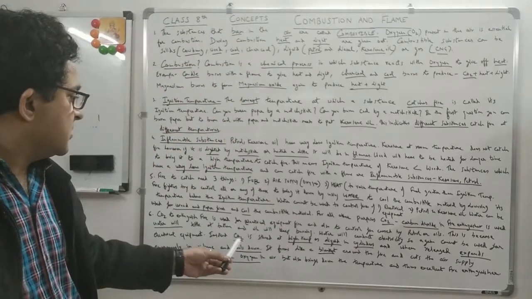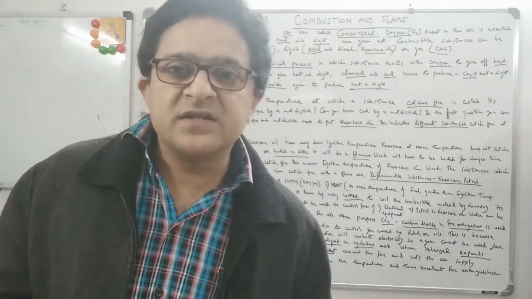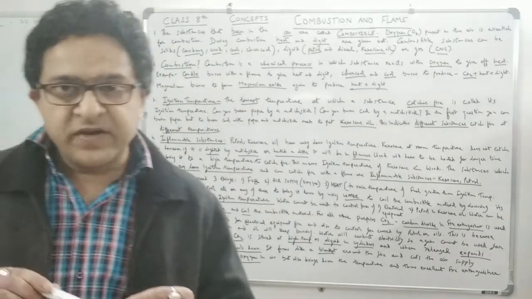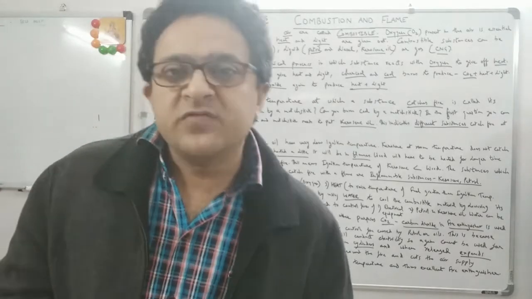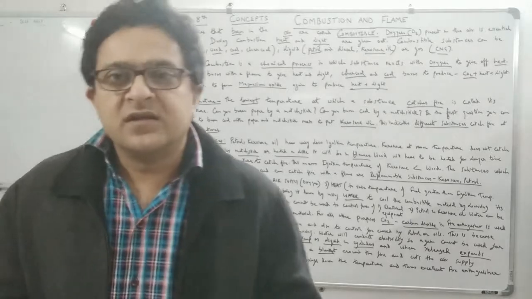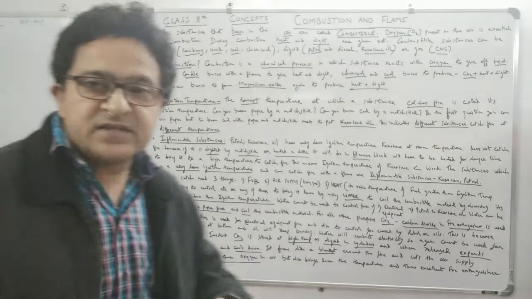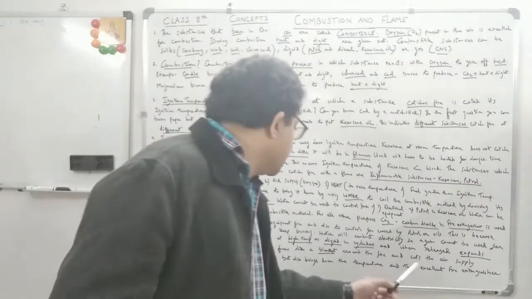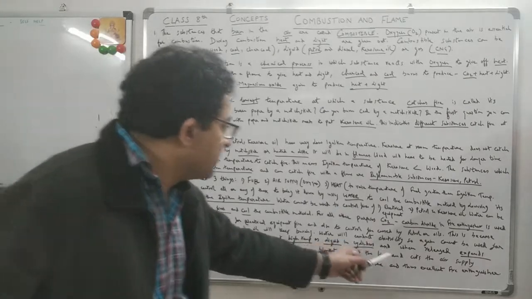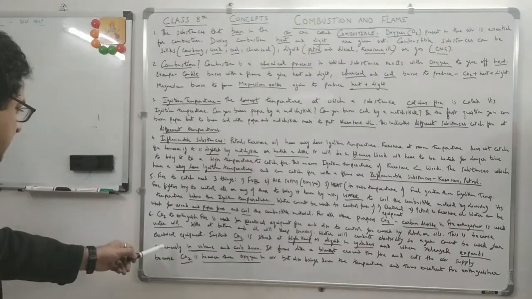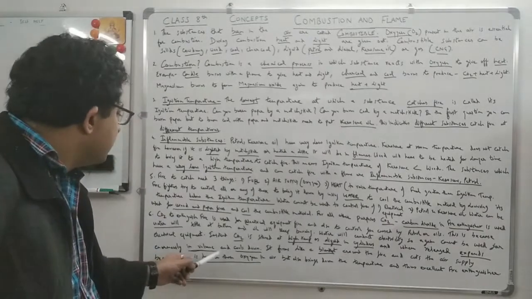And so what happens when it is in a gaseous form? It has a cooling effect. CO2 has a cooling effect, and it also takes an enormous volume. Enormous volume because it is now in a gaseous state as the pressure gets released. So it takes a volume like any gas. When it takes volume, it will expand. So it says CO2 is stored at high pressure as liquid in cylinders, and when released, expands enormously in volume and cools down.